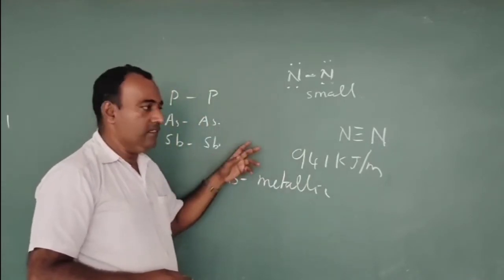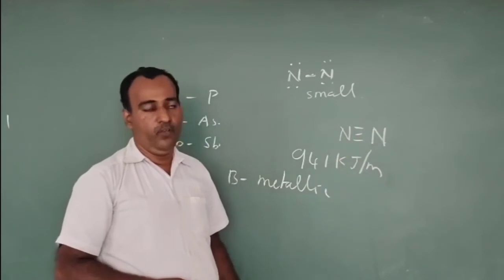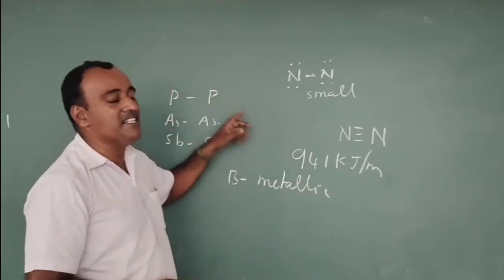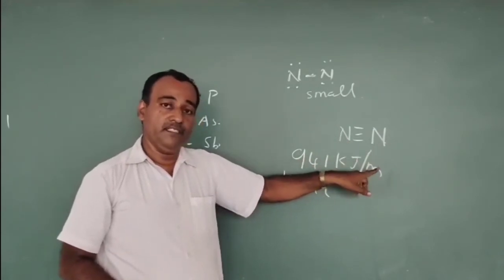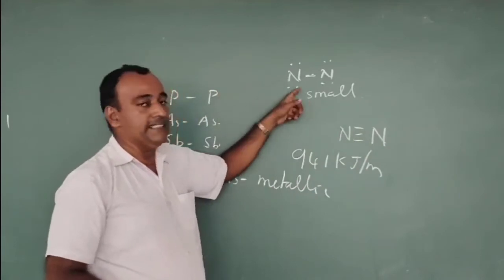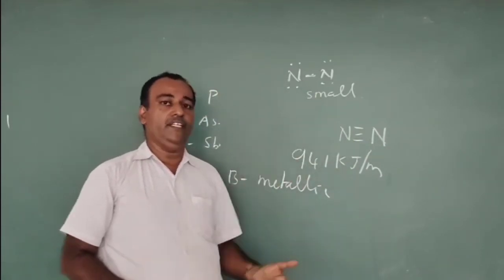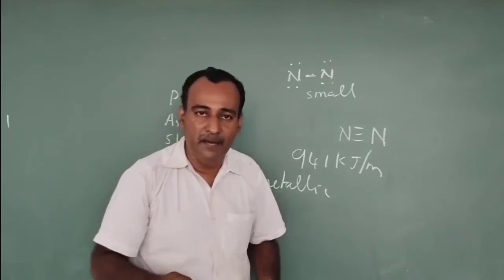Nitrogen has a triple bond between them and exists as a diatomic molecule, whereas the rest have single bonds between them. The nitrogen triple bond is stronger, whereas the nitrogen single bond is weaker. All these we call the anomalous behavior of nitrogen.